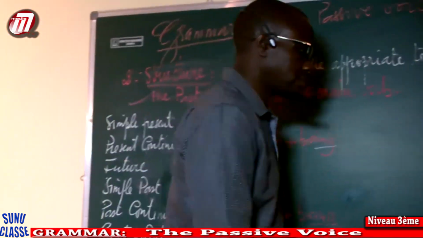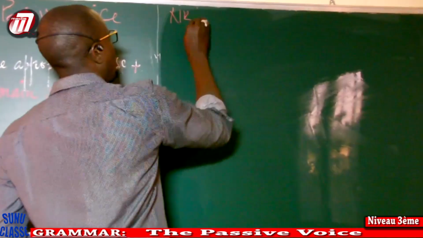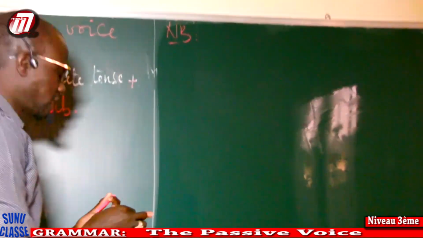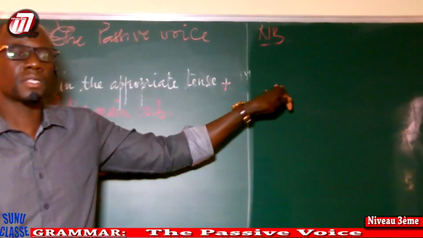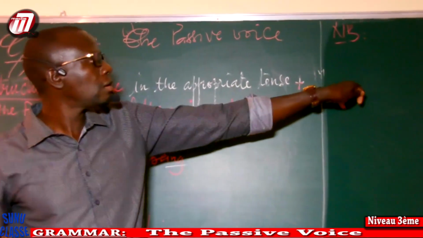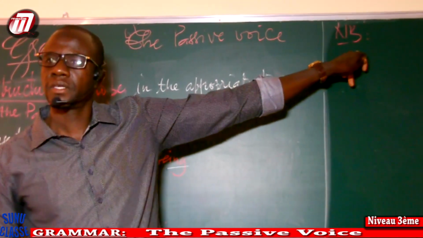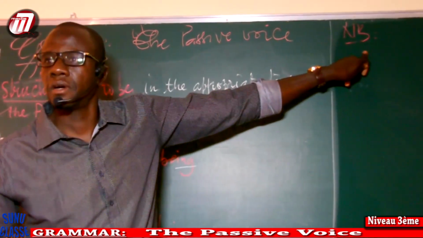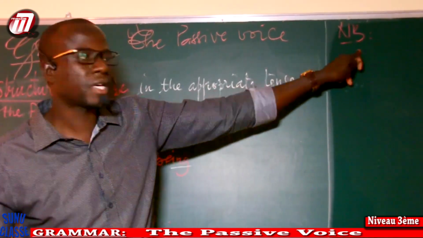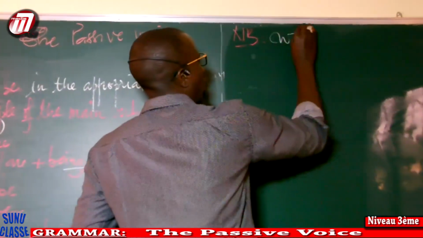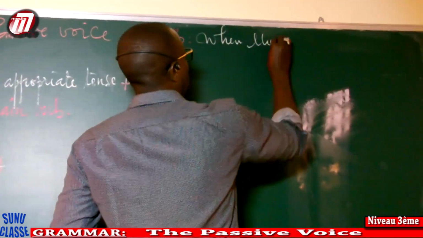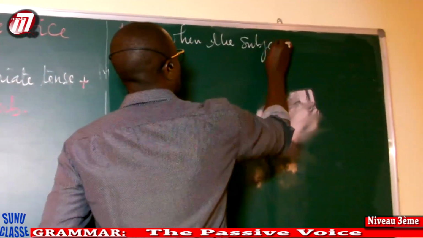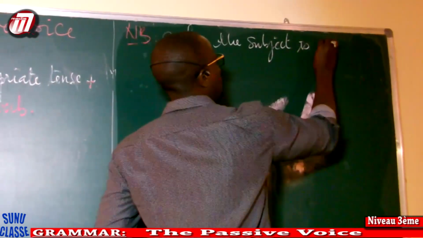Now, NB: when the subject is a personal pronoun subject in the active voice, in the passive voice, it becomes a personal pronoun object. Look here.